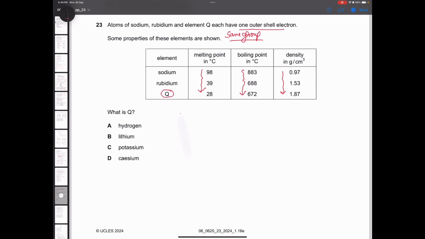If you look at the periodic table, you will find lithium, sodium, potassium, rubidium, cesium, francium. They have given you sodium and rubidium, so the element must be below. Cesium or francium must be the answer. Have they given you francium? No. Have they given you cesium? Yes. Option D is the correct answer.